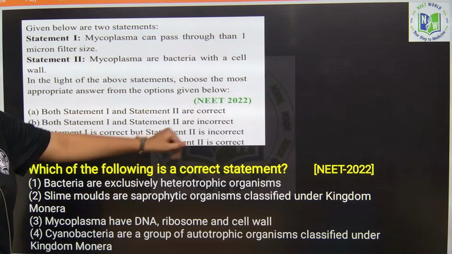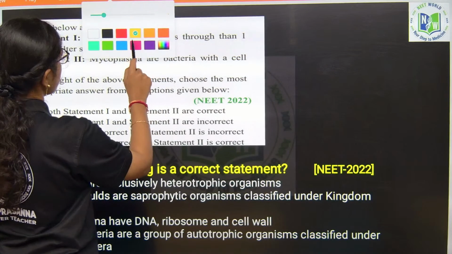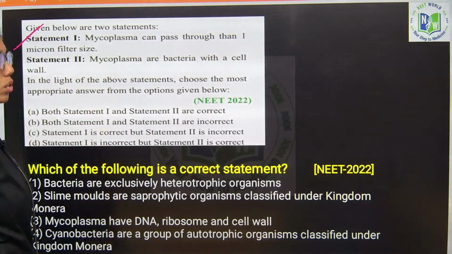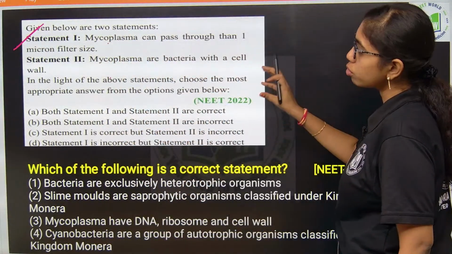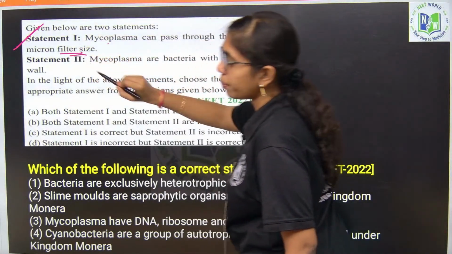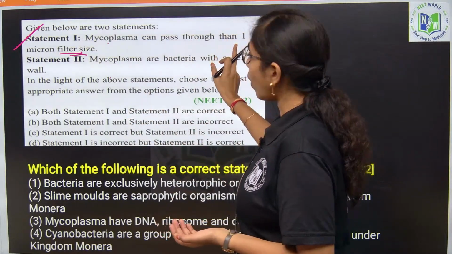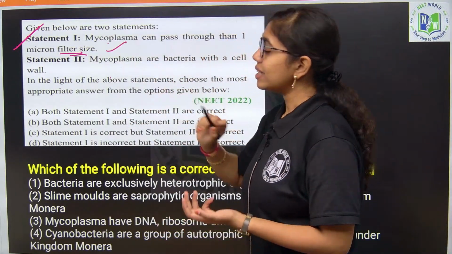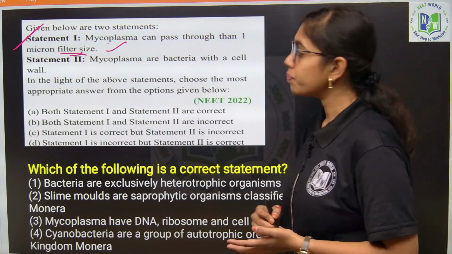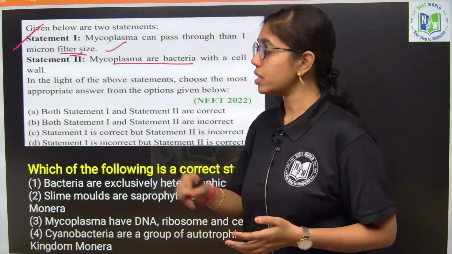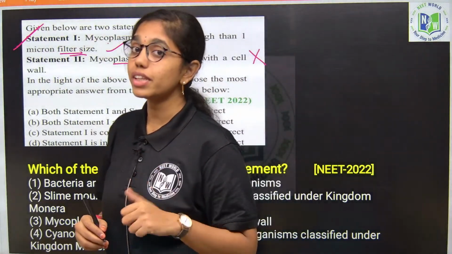Okay. In 2022, a statement based question is asked from mycoplasma. In statement 1, mycoplasma can pass through 1 micron filter paper. Yes, mycoplasma size is very minimal, it can pass through 1 micron filter paper. In statement 2, it is given that mycoplasma are bacteria with a cell wall. Mycoplasma are bacteria with a cell wall, which is a wrong statement. We call mycoplasma as what? Bacteria with their coats off.